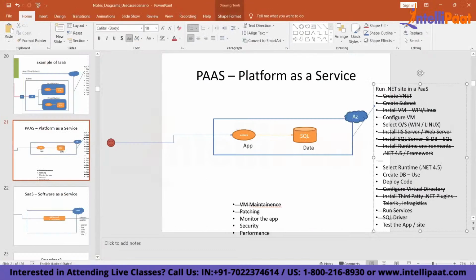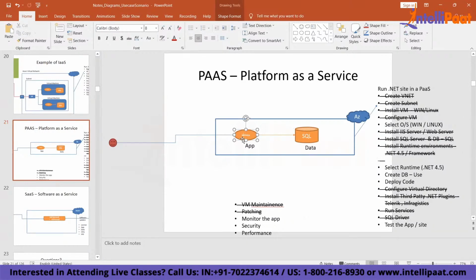You don't have to create any VNet. You don't have to create any subnet, no VM. You only select which OS you want. You don't have to install any IIS server. You don't have to install any runtime. You only select what runtime you need. You will only select what you need, and the platform will take care of how your application will run.